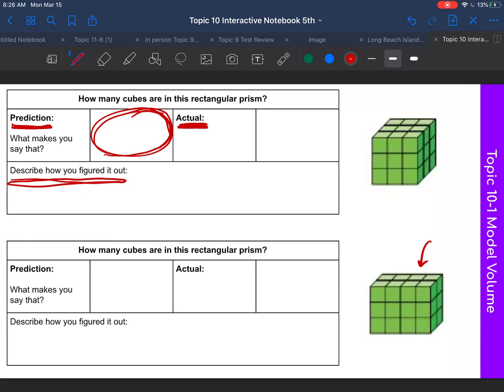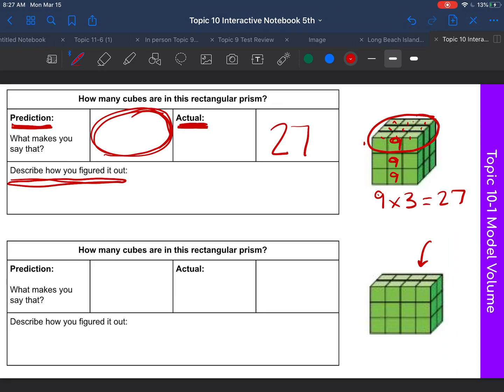So this is how I did it. I see in this top layer right here, there are 1, 2, 3, 4, 5, 6, 7, 8, 9. And if there's 9 in this top layer, there has to be also 9 in this layer, and there's 9 in this layer. So if there's 3 layers of 9, 9 times 3 is 27. So there's 27 actual cubes.